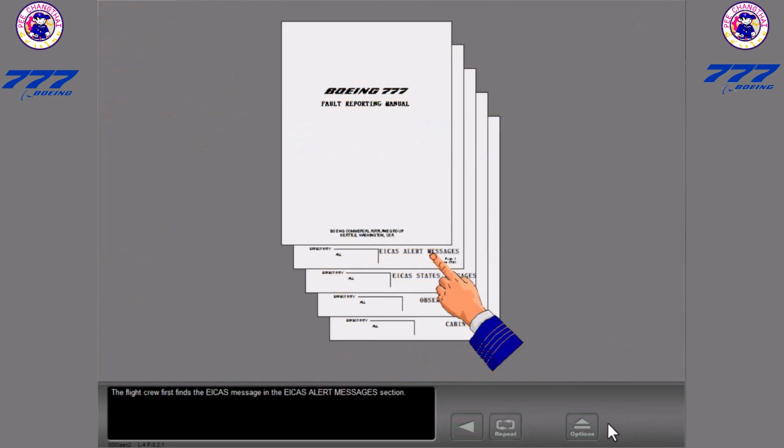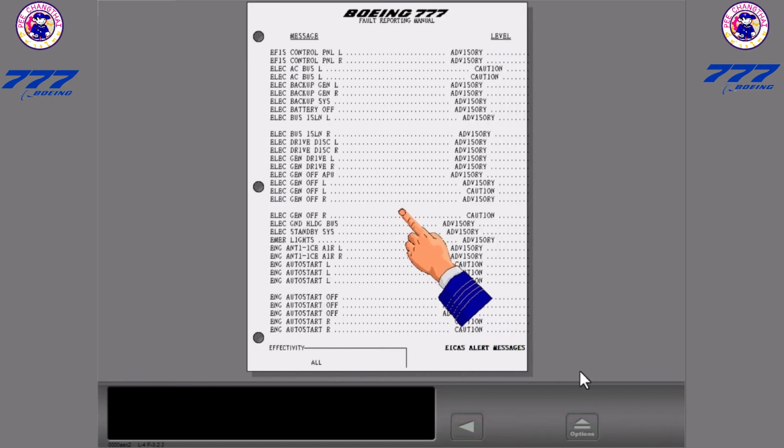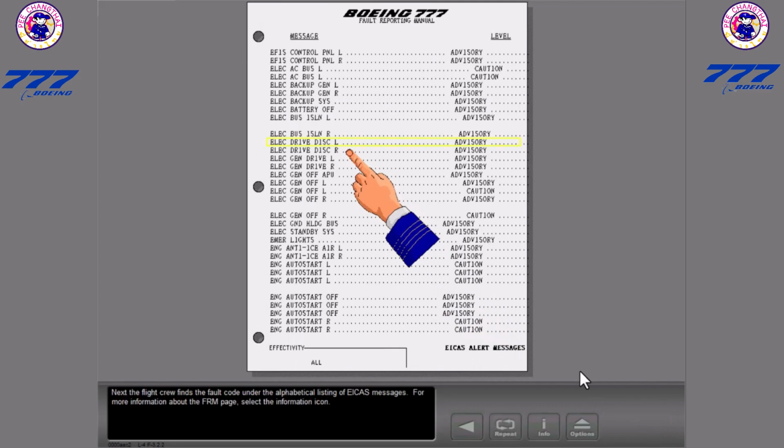The flight crew first finds the ICAS message in the ICAS Alert Messages section. Next, the flight crew finds the fault code under the alphabetical listing of ICAS messages.